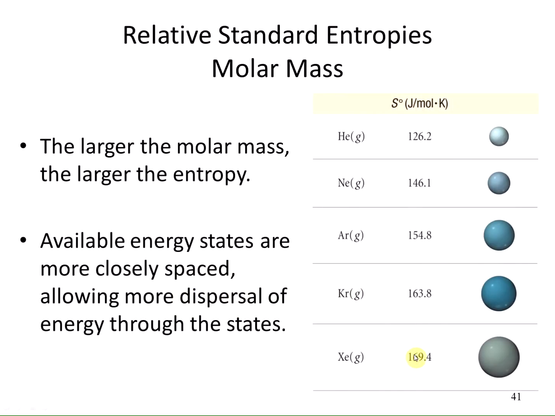Now the larger the molar mass, the larger the entropy as well. So notice that we're looking at helium, neon, argon, krypton, and xenon. These are the noble gases. And these are all monatomic gases, and helium is the smallest. We have pictures here to show the relative sizes. And helium, the smallest, has the smallest entropy. But as you increase the radius, so you're increasing the size of the atom, the entropy also increases. So available energy states are more closely spaced. This allows more dispersal of the energy throughout those states.